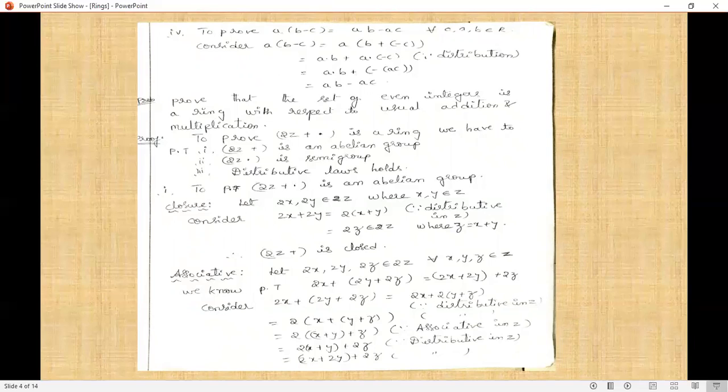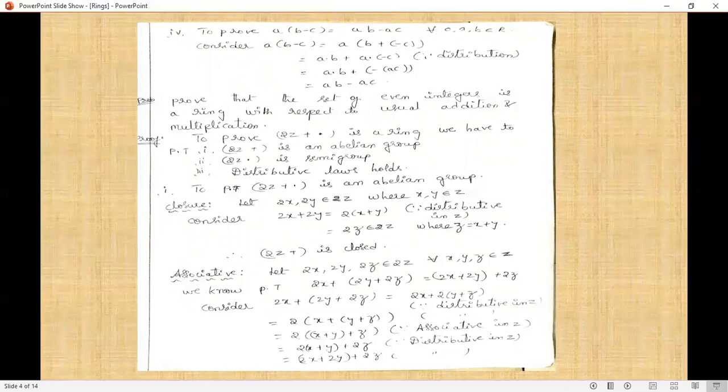a·b + a·(−c). Again, we are using the second property. From the previous statement, we have proved that a·(−b) = −(ab). So applying the formula, ab + (−(ac)) = ab − ac.